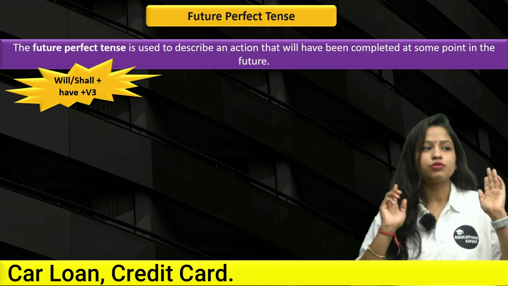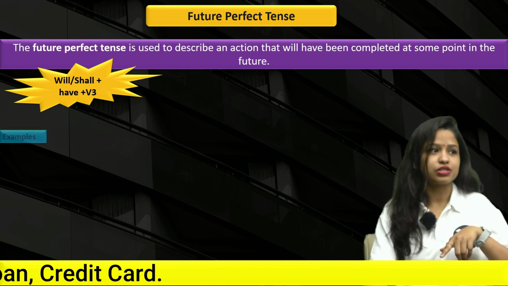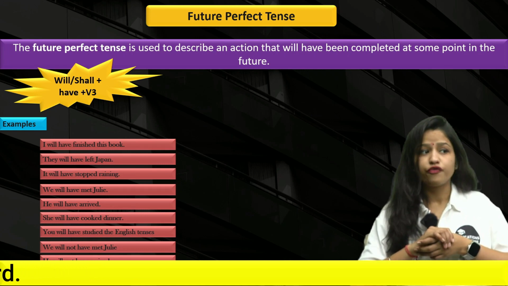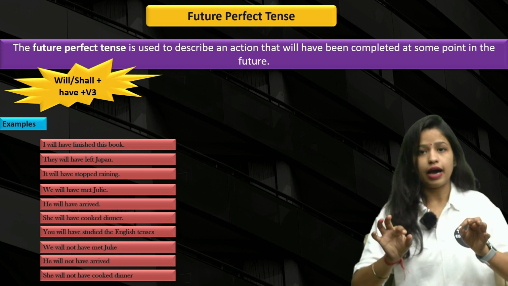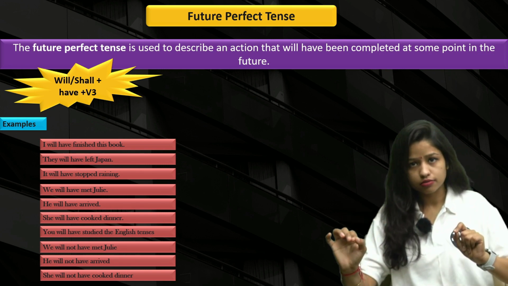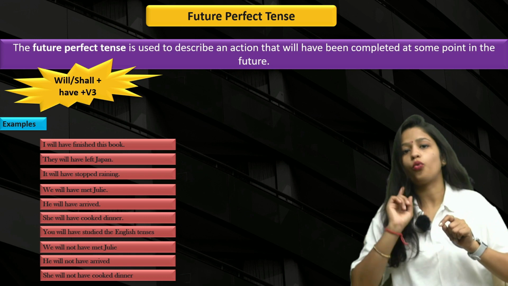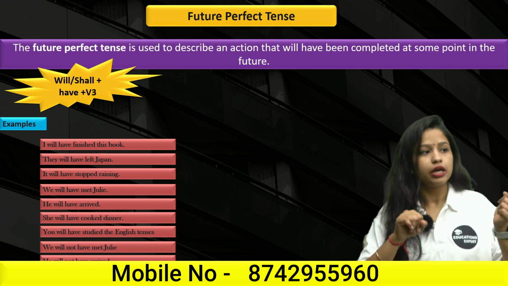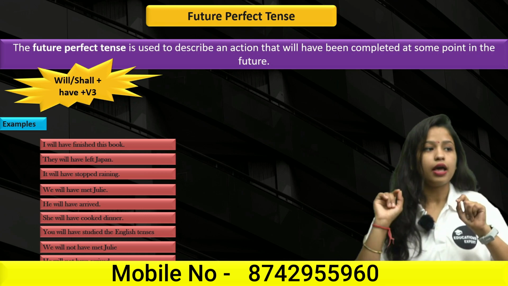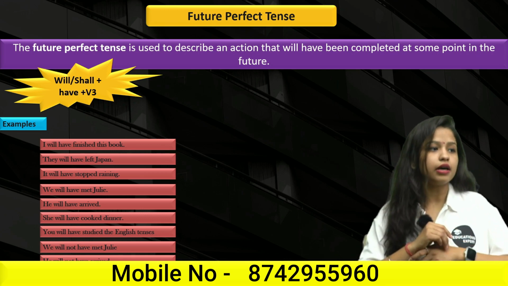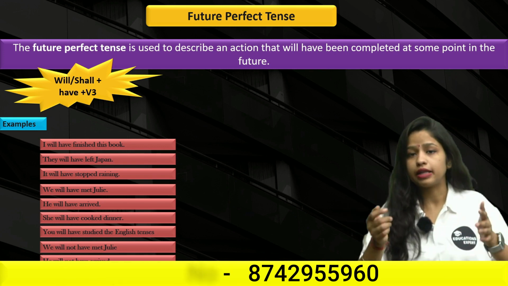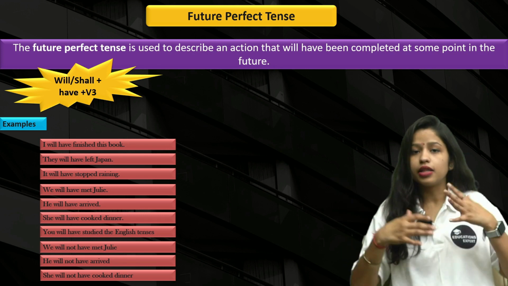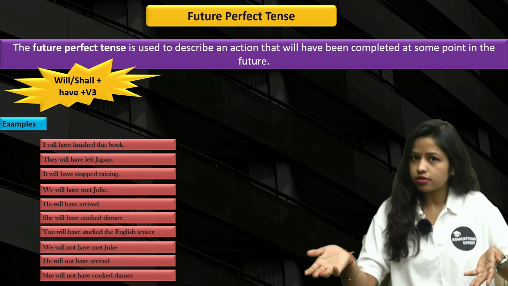All right, now let's move forward and quickly jump into the examples first. The first example we have is: I will have finished this book. The subject is I, and you can also use shall here. As I have told you, we can use shall with I and we. So, I shall or I will have finished this book. Clear? They will have left Japan. That means they have not left Japan yet. They will have left Japan sometime later.